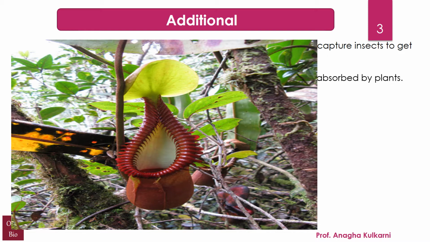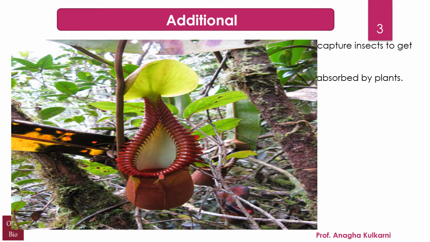At the end of the tendril, the pitcher is formed. Here you can clearly see on the screen at the tip. Here it is. So this is the leaf and here is the pitcher that has been formed. The pitcher starts as a small bud and gradually expands to form a globe or a tube-shaped trap. Now inside this area, I can call it the trap. It contains a fluid of the plant's own production, which may be watery or more viscous, and it is used to literally drown the prey.